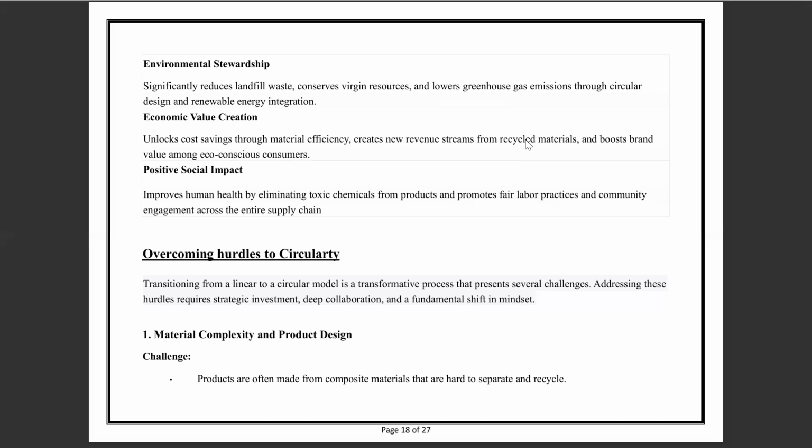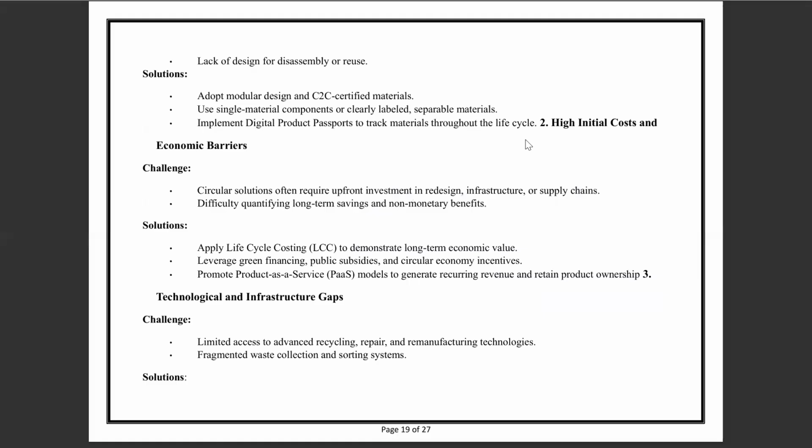The challenges are that products are often made from composite materials that are hard to separate and recycle, and there is a lack of design for disassembly and reuse. The solution is to adopt modular design and cradle-to-cradle certified materials, use single material components or clearly labeled separable materials, and implement digital product passports to track materials throughout the life cycle.